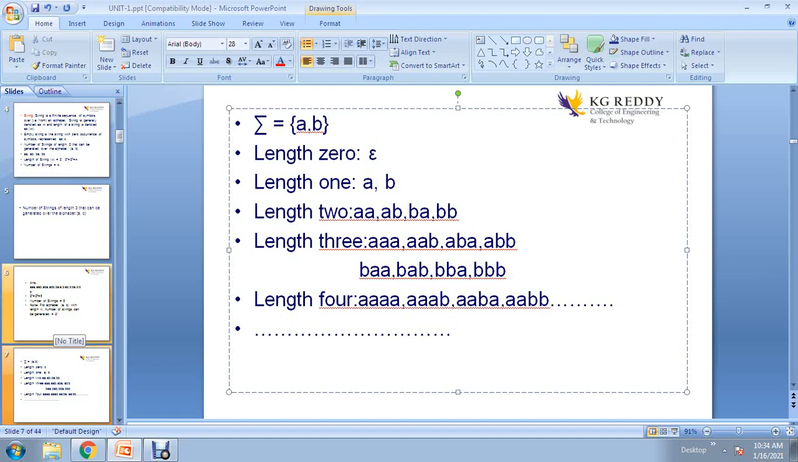So these are the basics about our subject, formal language and automata theory.